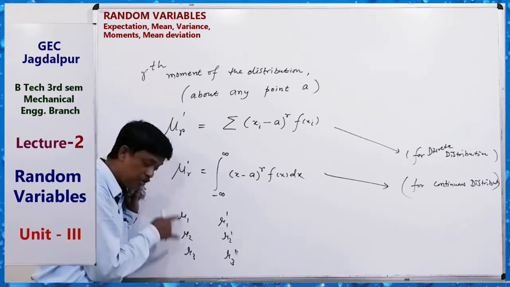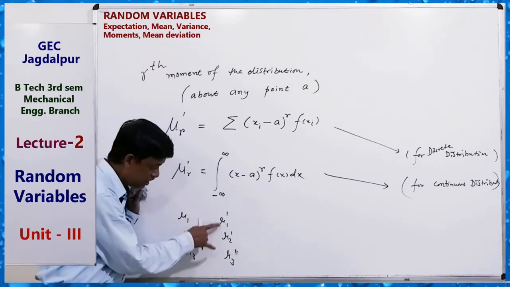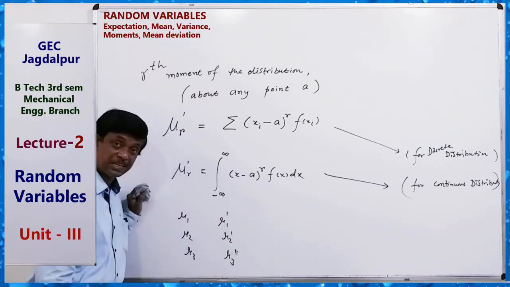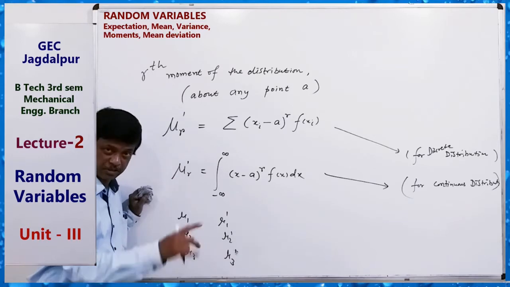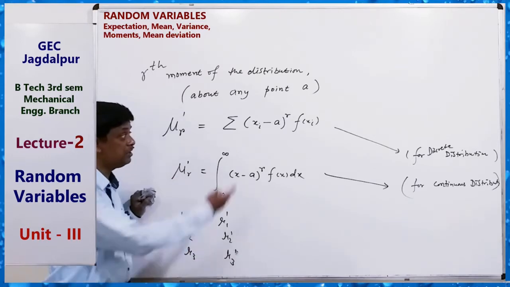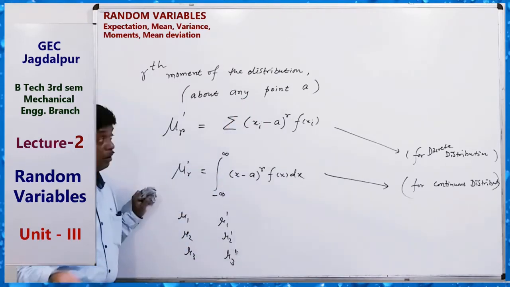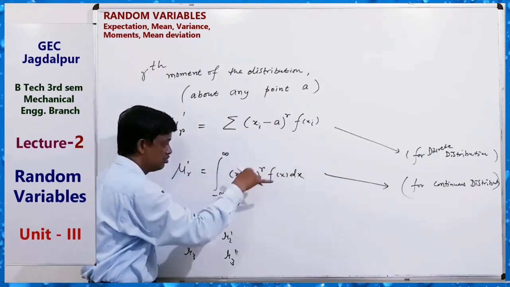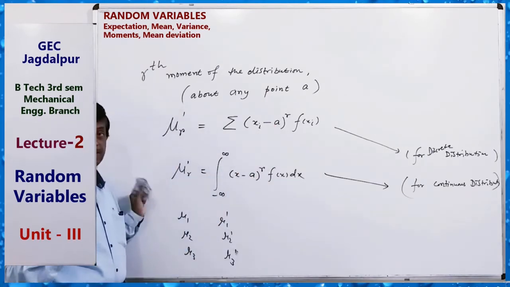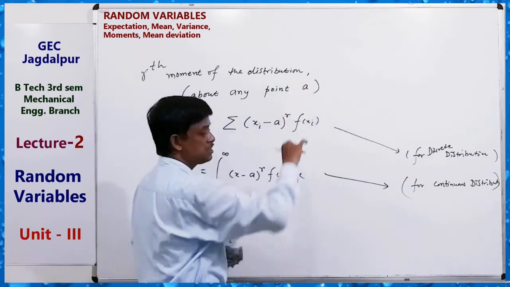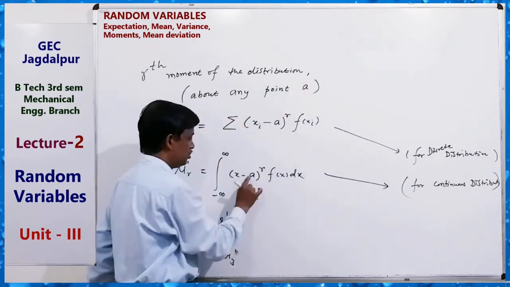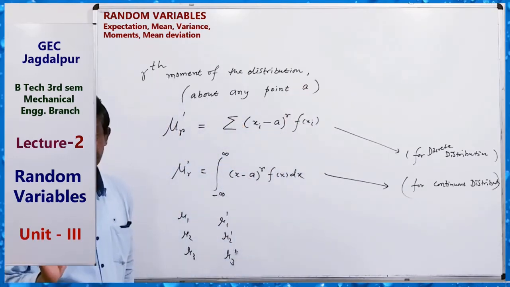This is about the mean. Mu1 dash, mu2 dash, mu3 dash mean about some point. Maybe this point is the origin, which means A equals 0. Moment about origin means you have to use 0.